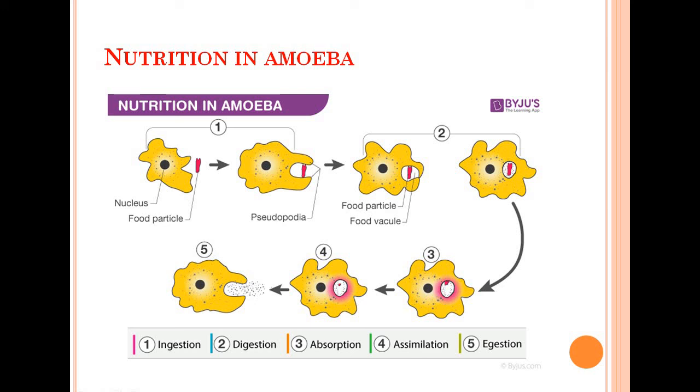Clear? So what is happening when amoeba senses food? It forms finger-like projections called pseudopodia, which completely enclose the food, resulting in the formation of a space or cavity called a food vacuole, that you can see here. Some digestive juices are secreted in the food vacuole and the food is digested. After that, it is absorbed and assimilated and the undigested part is thrown out. So in this way, we have seen the nutrition in amoeba. Thank you.